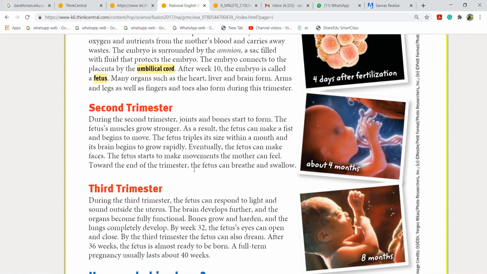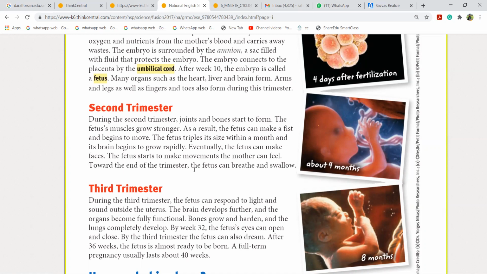So after week 10, the embryo is called a fetus. After 10 weeks of pregnancy, that's almost 2 months, the embryo is not called embryo. It is called a fetus. Remember, fetus. So the first was embryo, and second, they're called fetus.